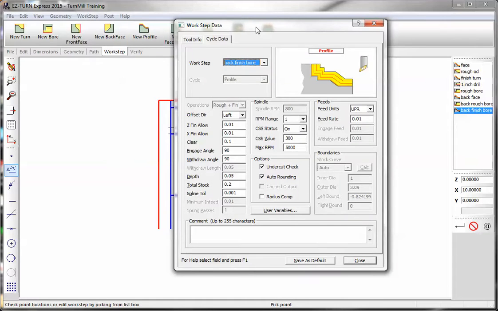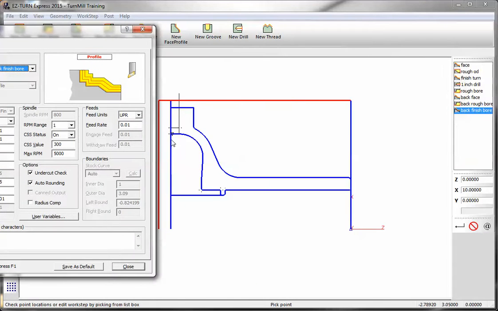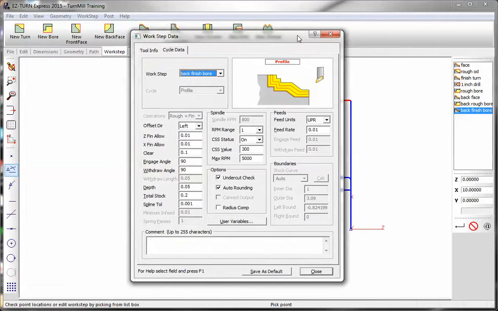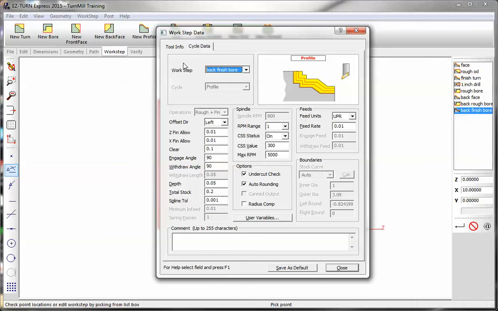Now it's still on the left side. What you got to do is you got to picture flipping this part around. The express isn't quite as easy as the turn, I guess. You could program one side in one turn document, and then you could rename it and say backside, and then you just flip the geometry around so this is actually in the front, and then program it just like you would the first side. So I guess there's two options, but I like to see the whole part machined in one document and be able to have all of my operations in one document.